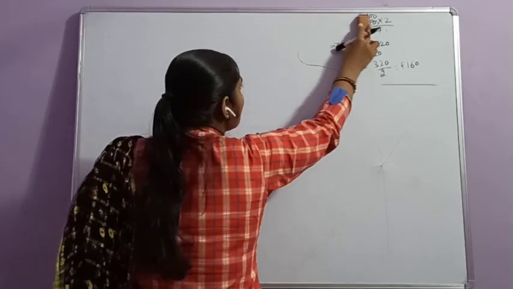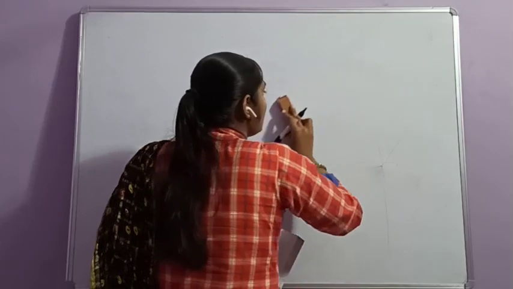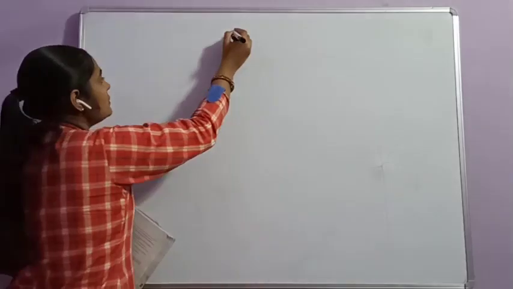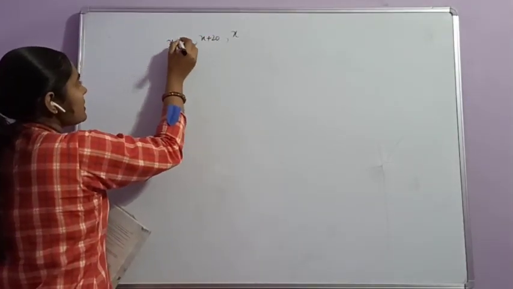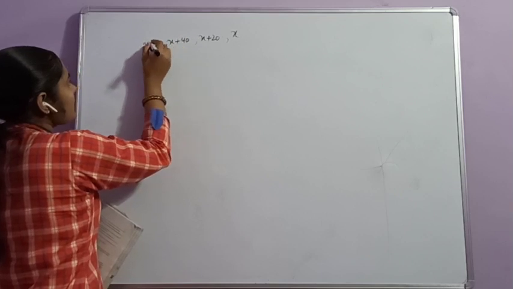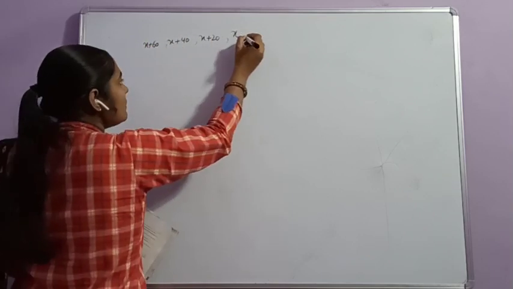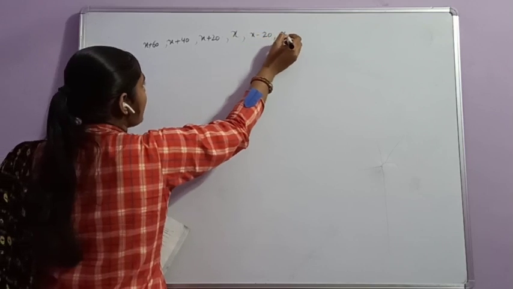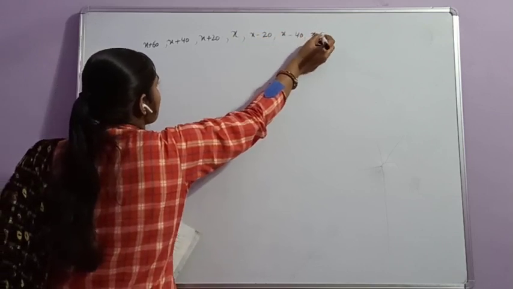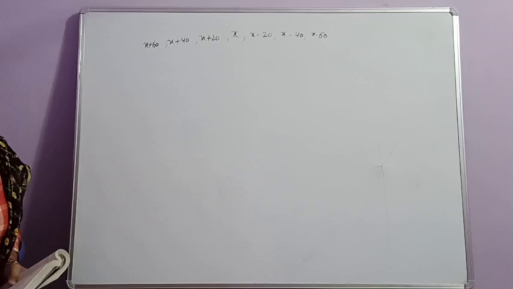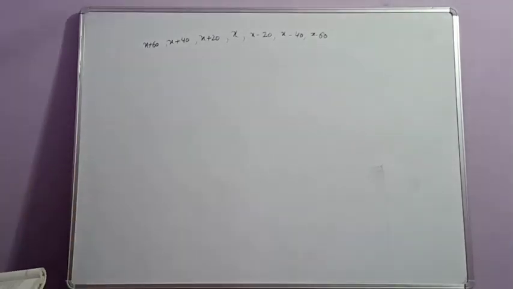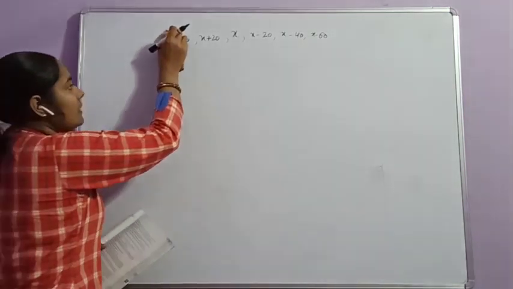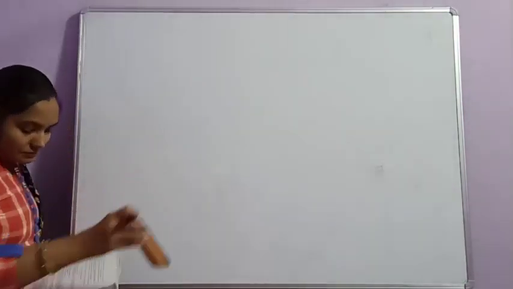Or you can consider the prizes as x plus 20, x plus 40, x plus 60. Similarly, x minus 20, x minus 40, x minus 60, and the sum of these prizes will be equal to 700. You can simplify and find the answer of x, that is equal to 160. Here you can use any method.